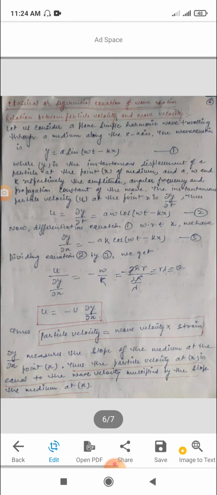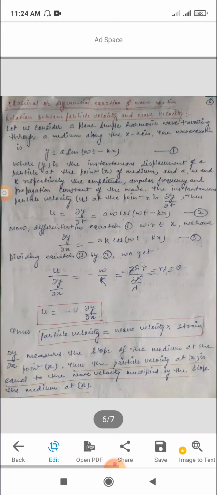The instantaneous particle velocity u at point x is ∂y/∂t and is obtained by differentiating equation first. Thus, u = ∂y/∂t = aω cos(ωt − kx).